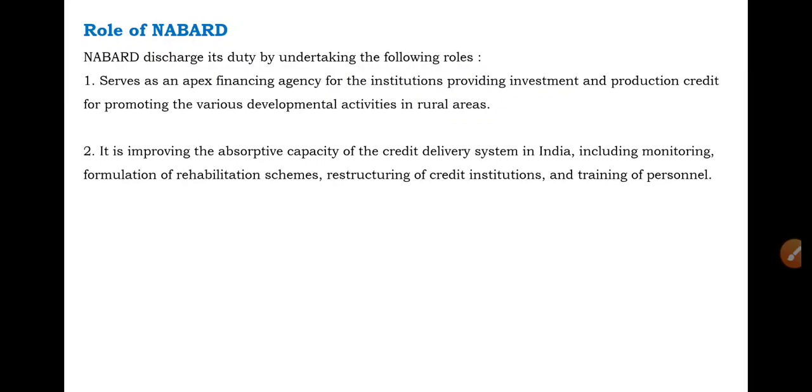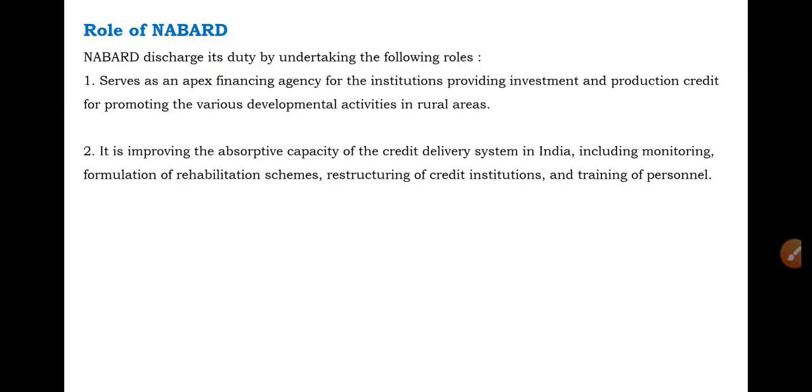All financial institutions working for rural development, issuing rural credit for various rural and agricultural development activities, for example cooperative societies, cooperative banks and regional rural banks, provide rural credit.